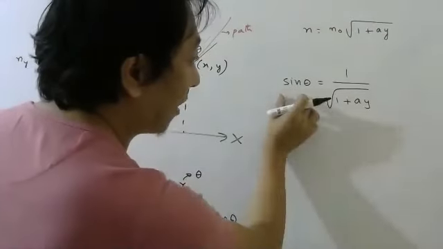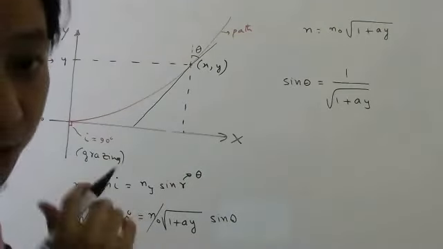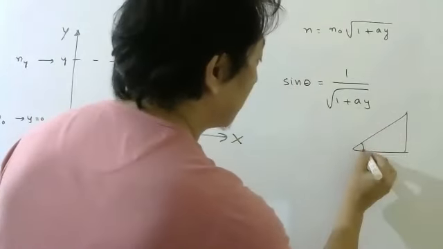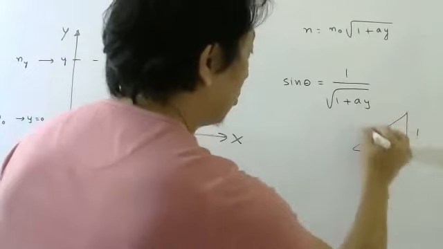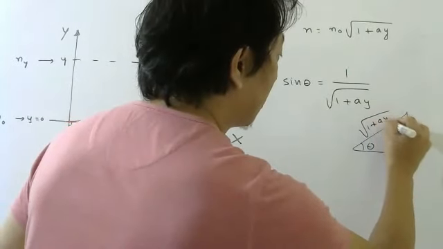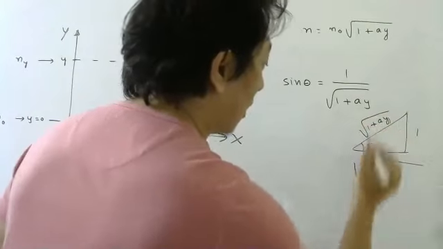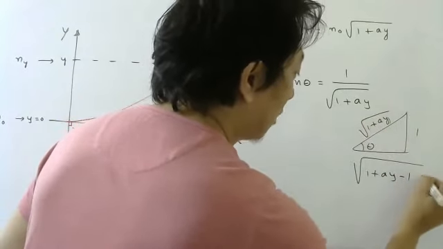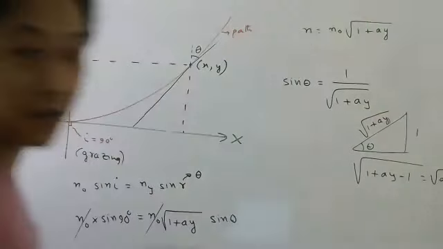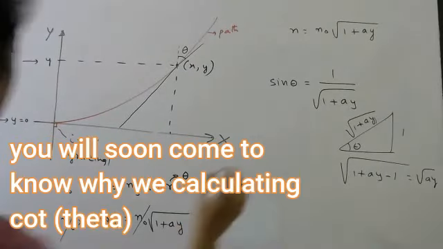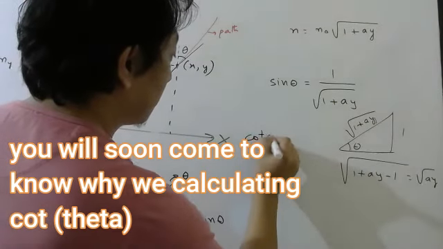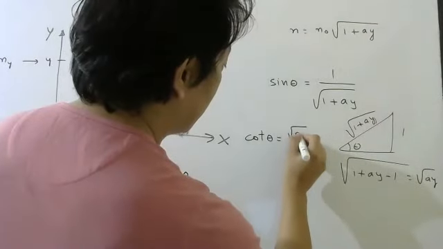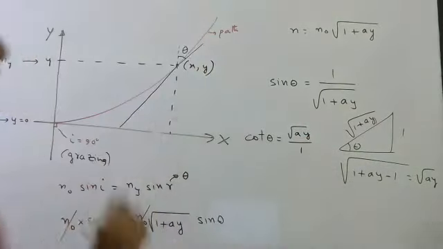Try to remember, after finding sine theta from Snell's law, you have to try to find cot theta. How to find cot theta? Draw this triangle. This is theta. Opposite is 1, hypotenuse is root over 1 plus ay. So adjacent will be root over this square minus this square, which is 1 plus ay minus 1. That will be root of ay. Tan theta is opposite by adjacent, so cot theta is adjacent by opposite. So cot theta will be this.